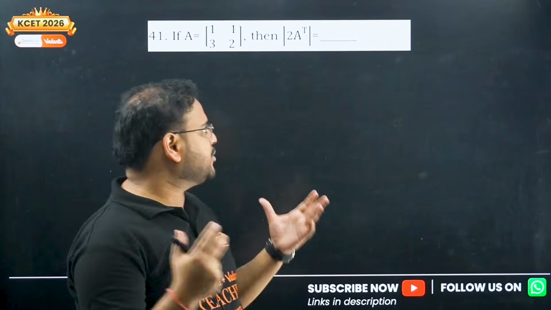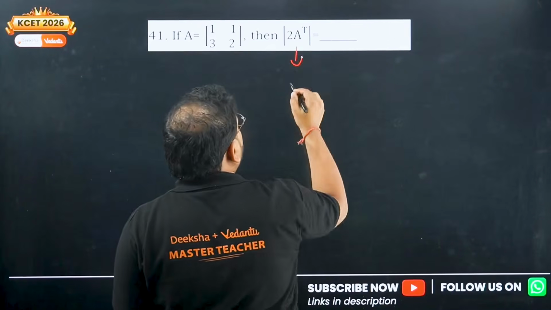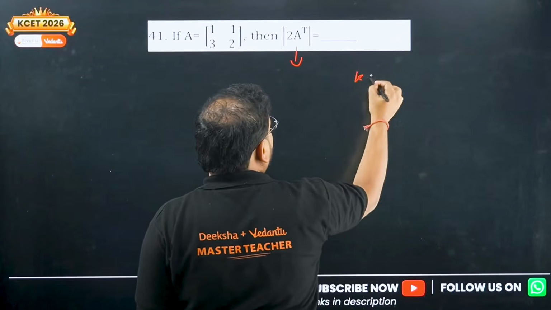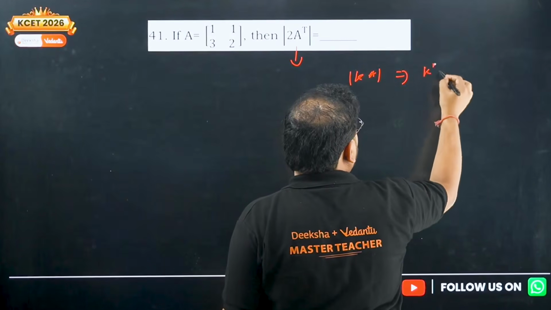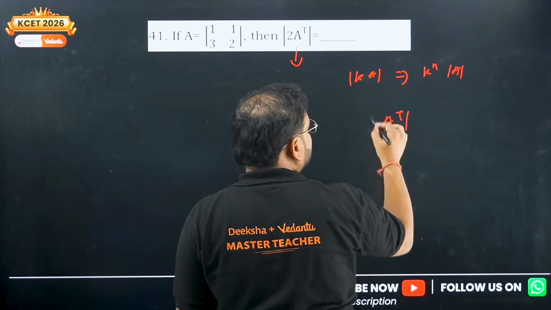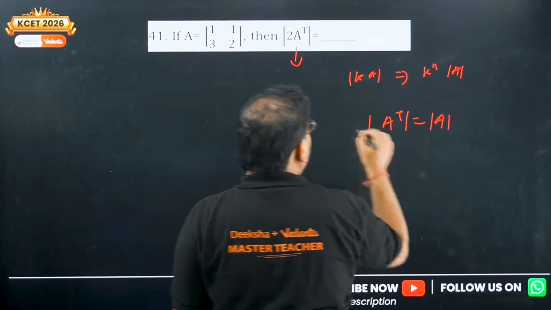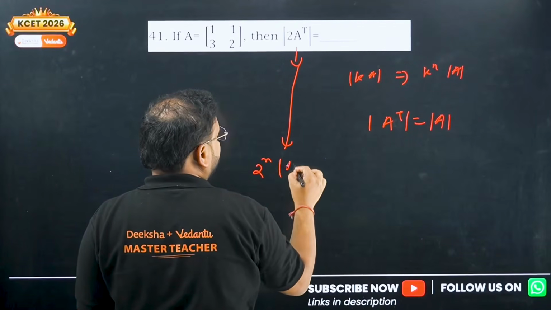Okay, properties of transpose with the determinant. Apply this. For K times A, the determinant is given by K power n determinant of A. We also know that A transpose determinant is same as A determinant. So this whole thing becomes twice power 2 power n determinant of A transpose.